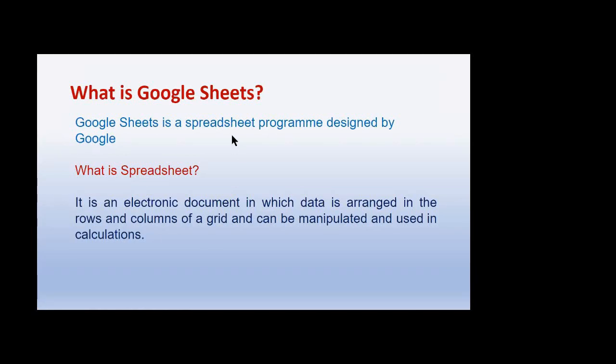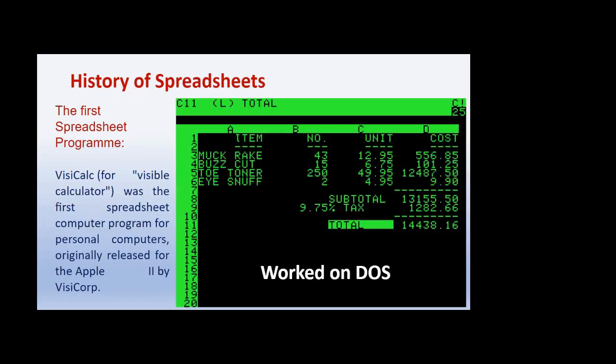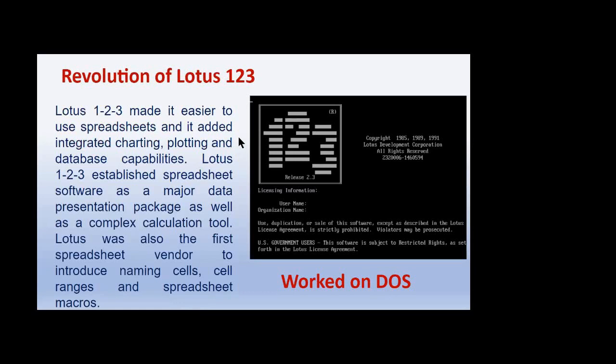Today there are so many spreadsheet programs available, but the first spreadsheet was VisiCalc. I think it was introduced by Apple computer in the 1980s. Later, the revolution of Lotus 123 came, and those who worked with computers in 1995, 1996 or 1997 might have experienced Lotus 123.